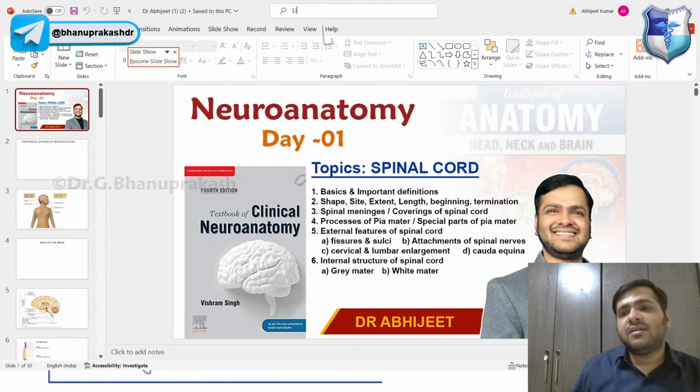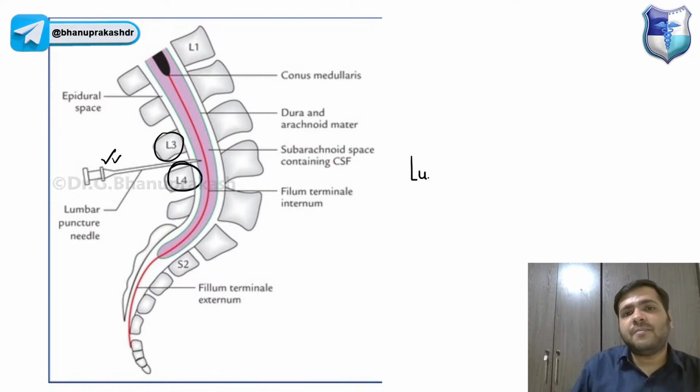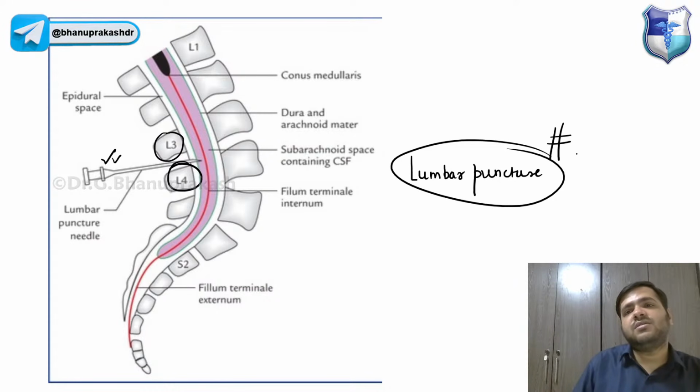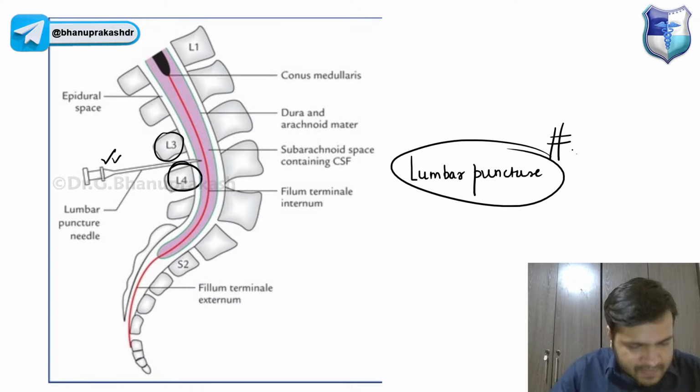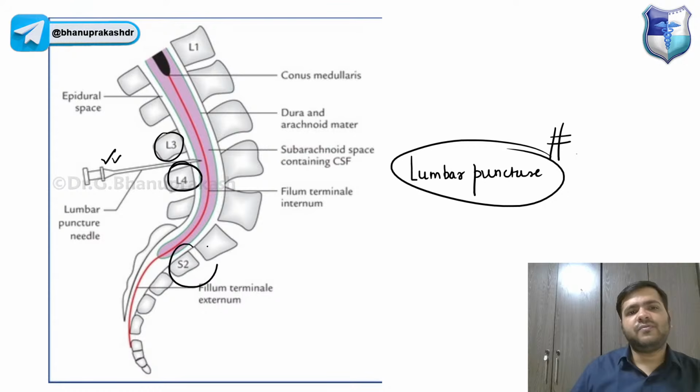That is something called the lumbar puncture, guys. You have to remember, that is the lumbar puncture. Is it clear, guys? Why L3? We can go from L1 to S2, but the most preferred site will be L3 and L4.